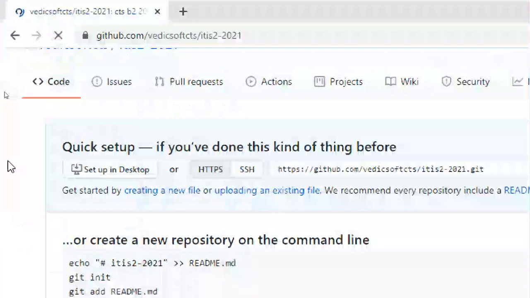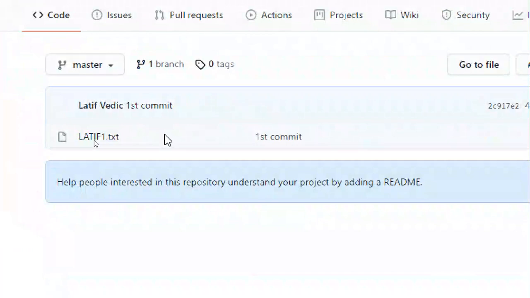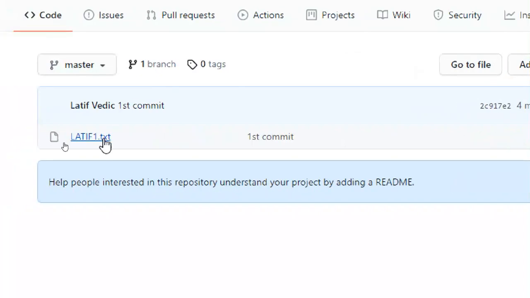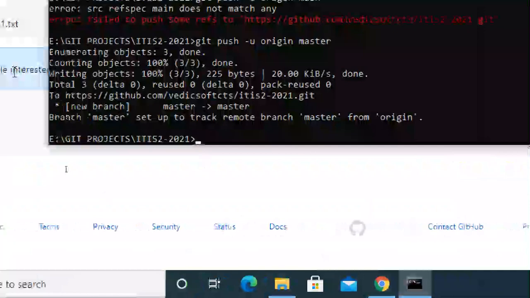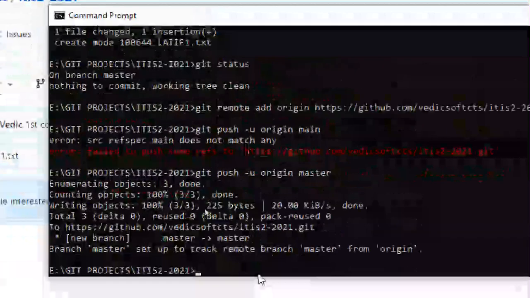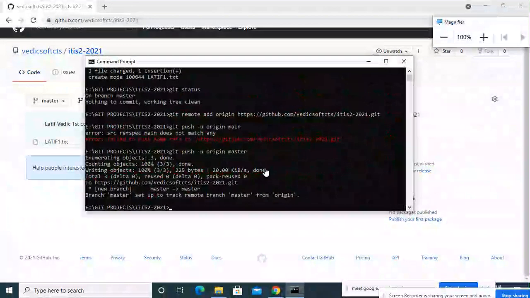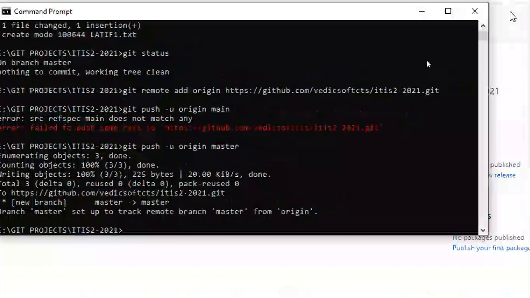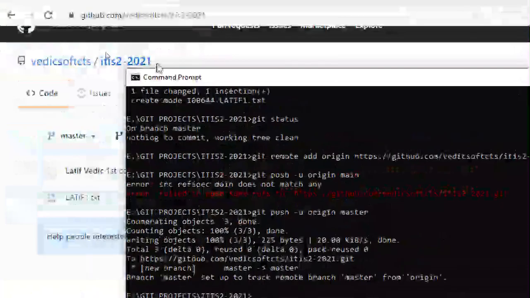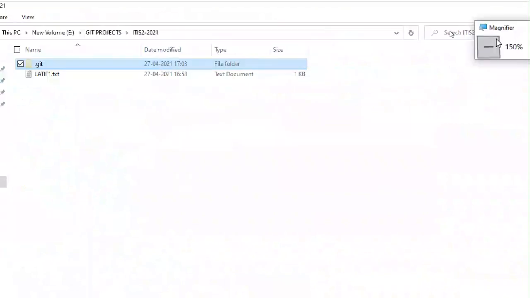After pushing, I refresh. Can you see? Here is a file. Okay. Next, understand how to do it. So this is the first part. Okay, guys, this is how to create a repository, how to create a local repository, and then how to add the files and how to commit the files also.